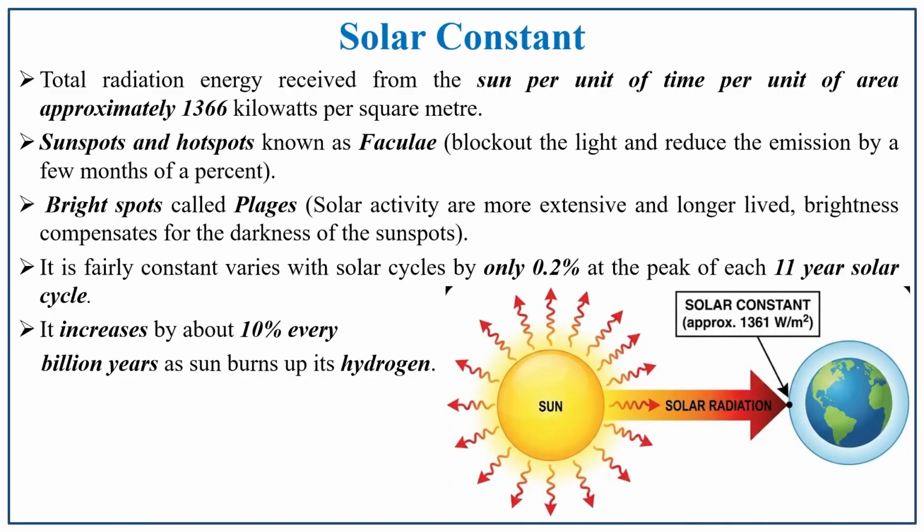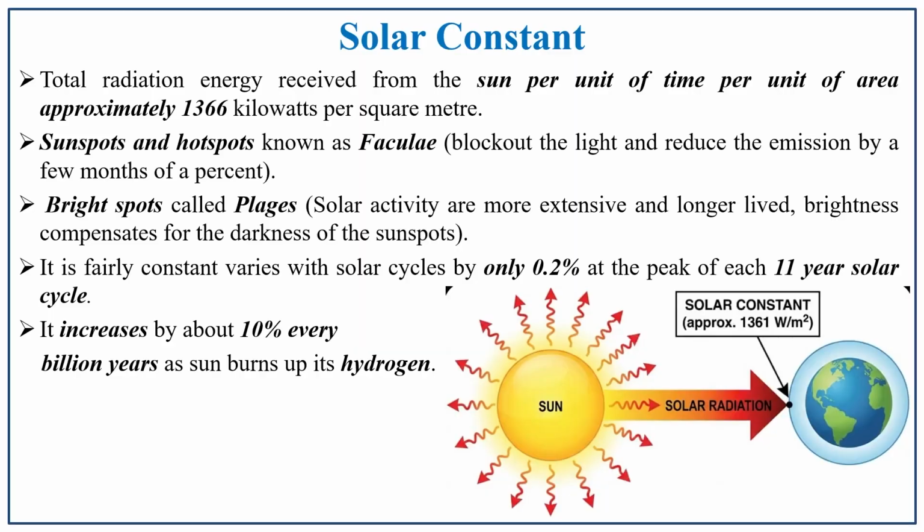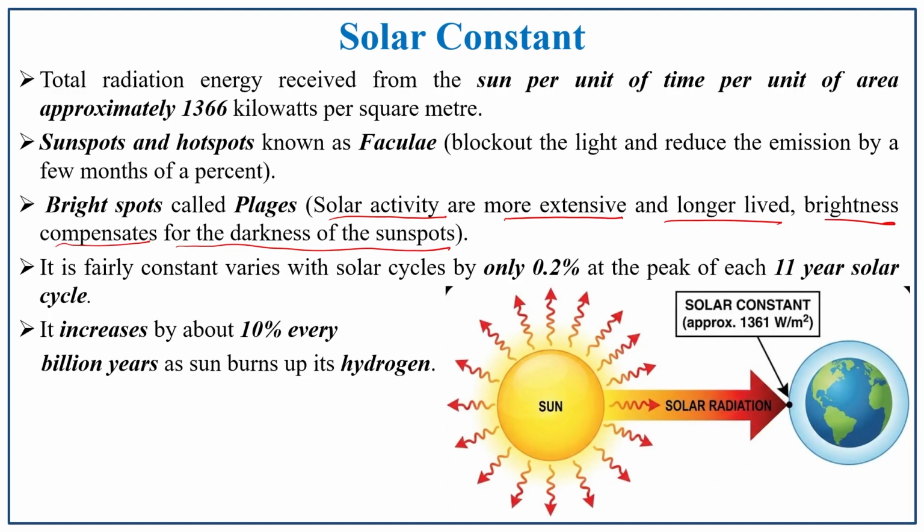Bright spot. A bright spot is also known as plages. It is the opposite of a sunspot and hot spot. It is a gain of solar radiation, that is, light energy. The solar activity is more extensive and longer lived, and the brightness compensates for the darkness of the sunspot. So, the sunspot is compensated by the bright spot. It is fairly constant with solar cycles, varying by only 0.2% at the peak of the 11-year solar cycle.